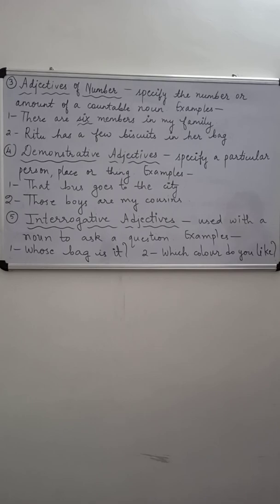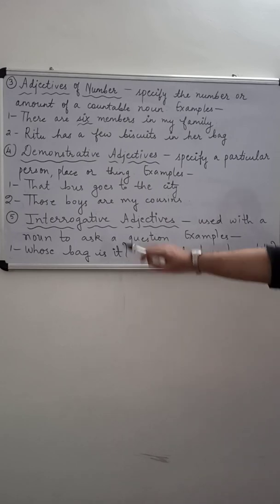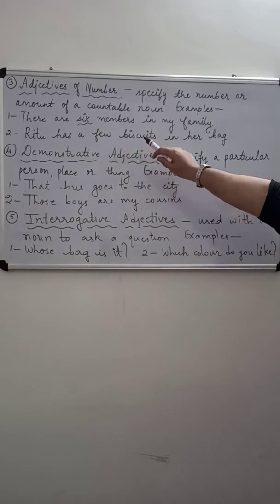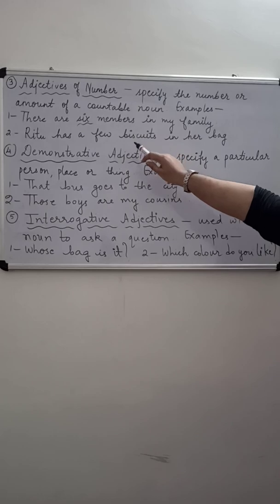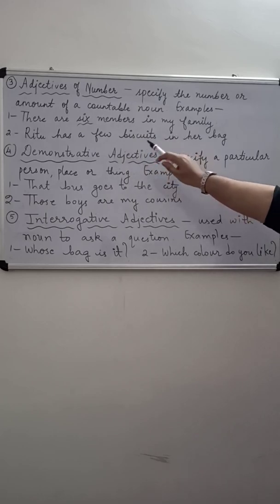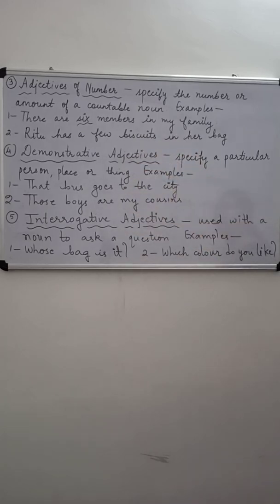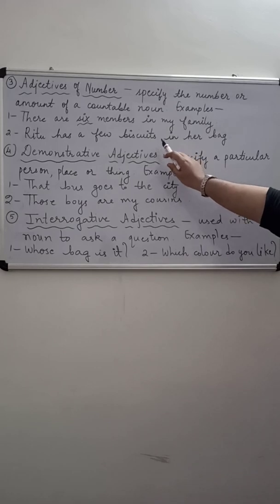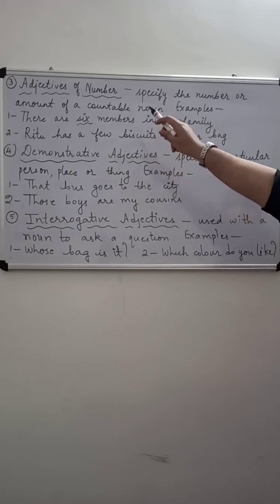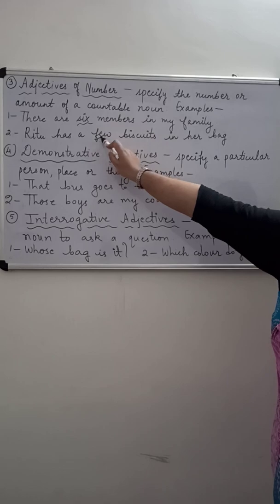Now second, Ritu has a few biscuits in her bag. In this sentence, the word few is used to tell about the number of biscuits in Ritu's bag. And we can count the biscuits. Biscuit is a countable noun. So few will be the adjective of number.